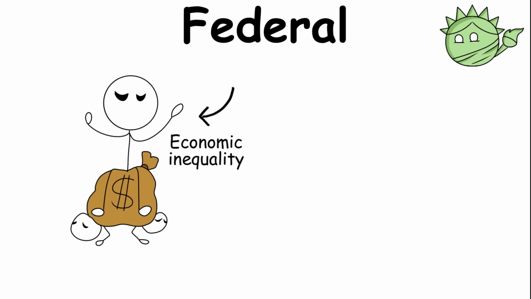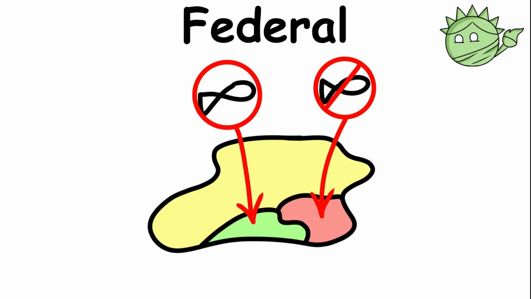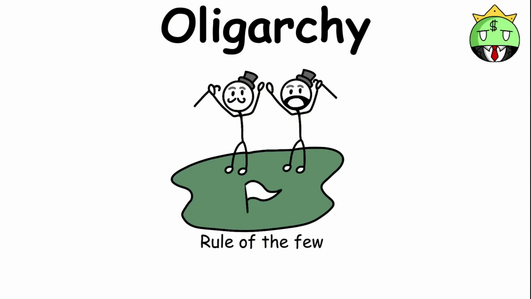One major disadvantage of federalism is that economic differences can develop between regions because some states or territories have access to resources that others do not. Oligarchy. The word oligarchy means rule of the few. It describes a system in which a small group of powerful people controls the government and the country.